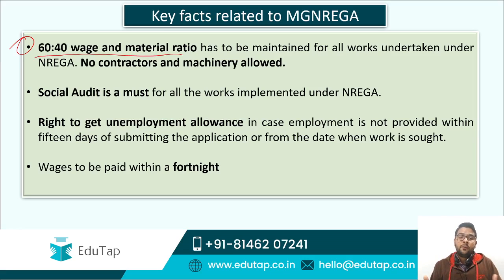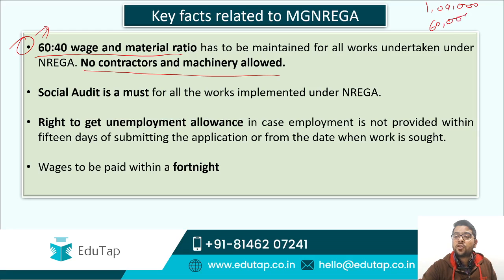regarding the work which has been allocated under the MGNREGA. And no contractors and machinery is allowed. We have already discussed it, that the work is of unskilled nature. You can only use very simple tools. Guys, this 60:40 means that suppose there is a project which costs around 1 lakh.